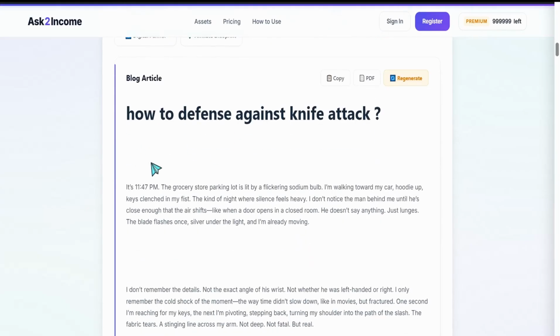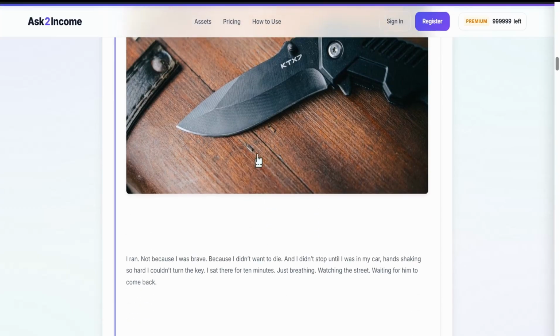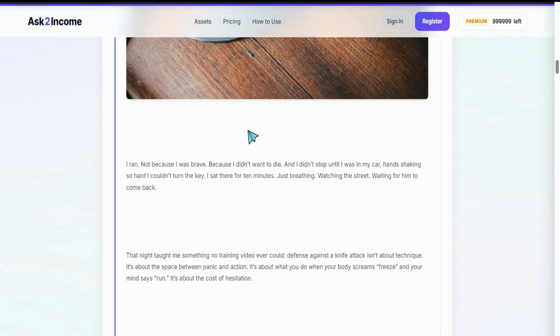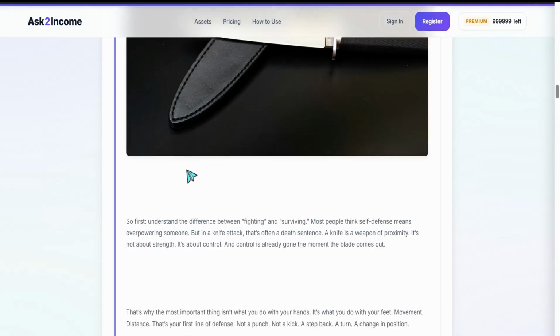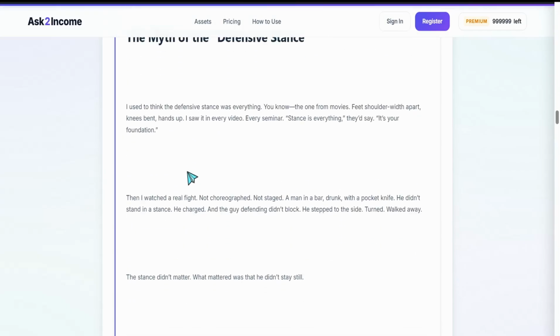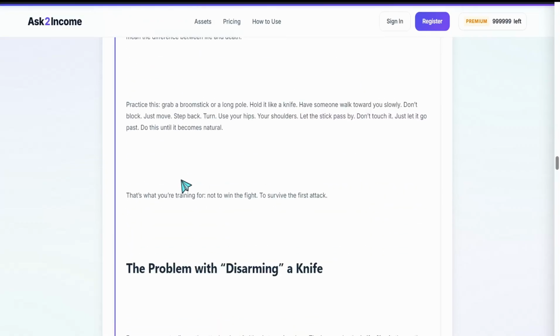How to defend against a knife attack, as you observe here. This introduction reads as if a human writer wrote it, with a beautiful copyright-free image, amazing paragraphs and headings, well structured and humanized.